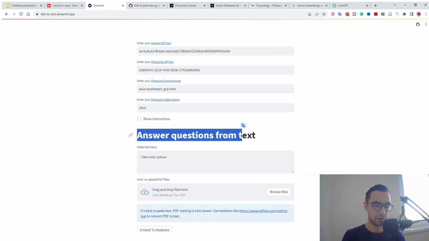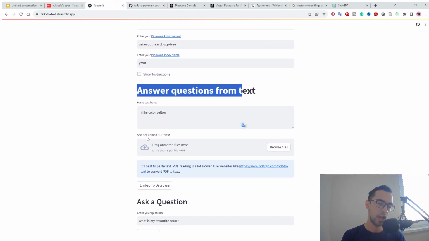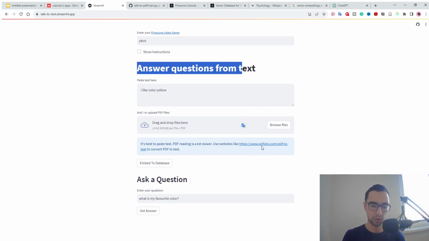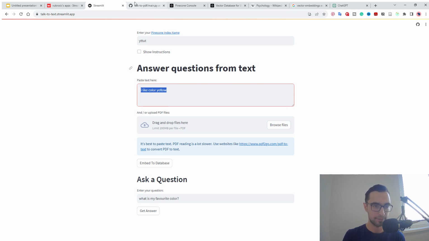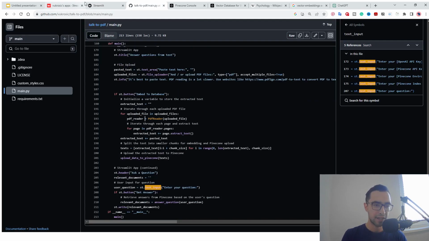So I made this also to be able for you to upload PDF files, but it turned out to be very slow. You actually want to just go and convert PDF to TXT on some other website and then paste the text here. It's a lot faster. And after that, we have this button, embed to database.